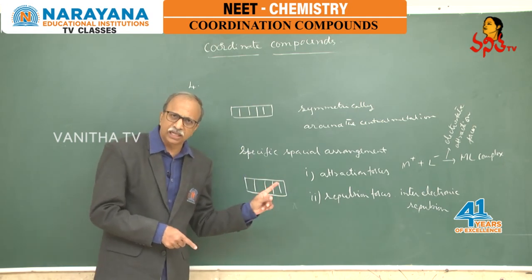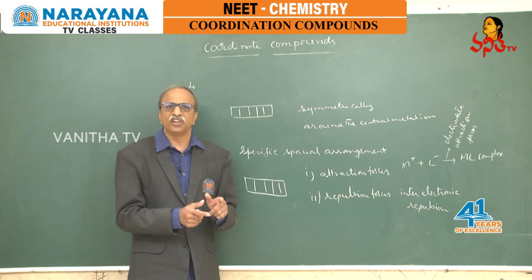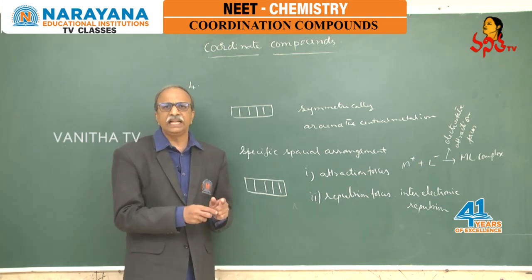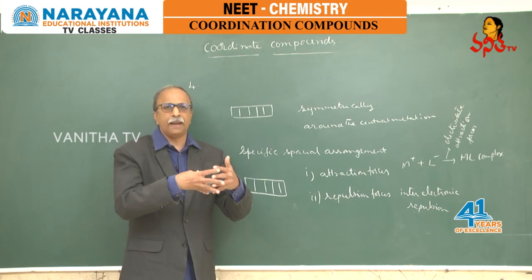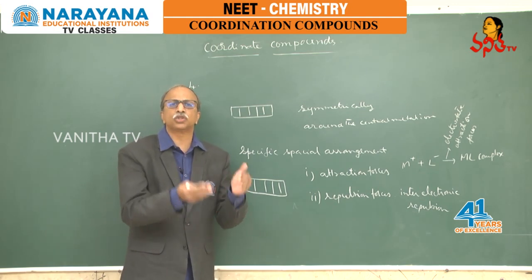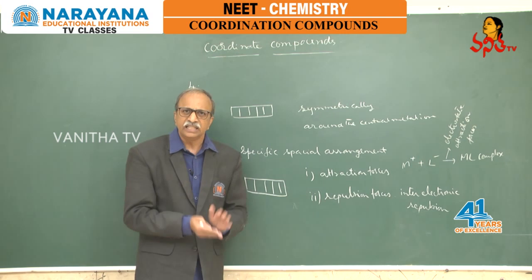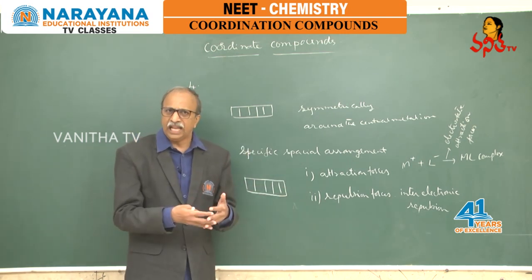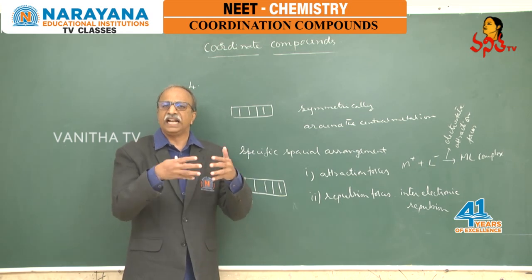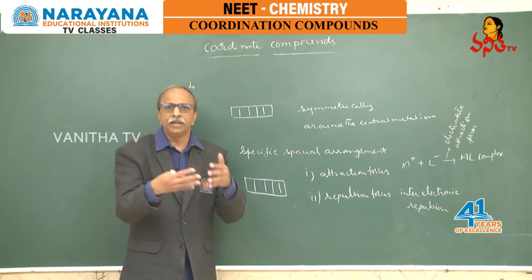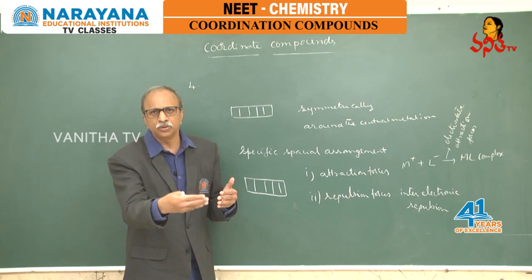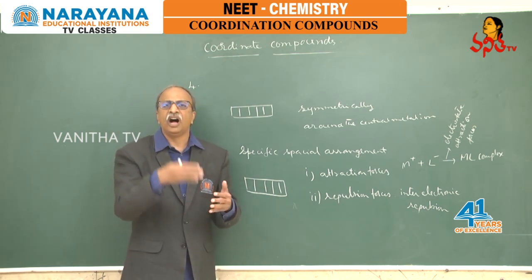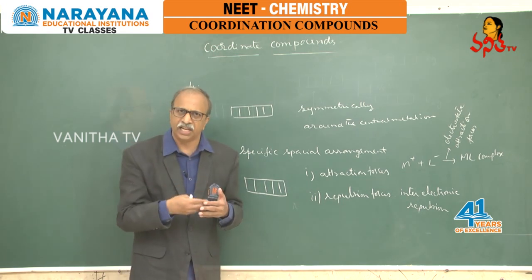In valence bond theory, the attraction forces between the metal and the ligand are due to overlapping of orbitals, that means covalent bond. Whereas here, according to crystal field theory, the electrostatic forces of attraction operate between the metal ion and the negatively charged ligand, and that means it is ionic in nature.